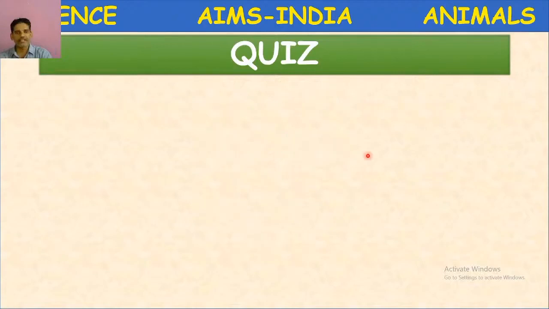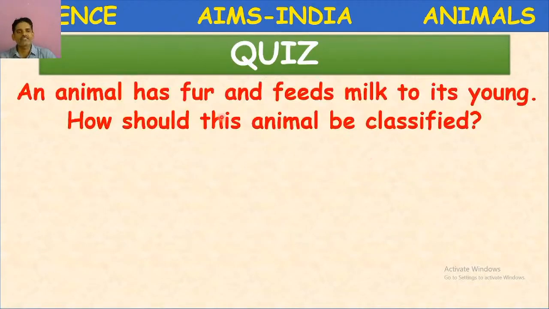Next question. An animal has fur and feeds milk to its young. How should this animal be classified? Here, what are the characteristics shown? An animal that has fur or hair on its body and feeds milk to its young. It feeds its baby with milk. How should this animal be classified? What are the options given here?